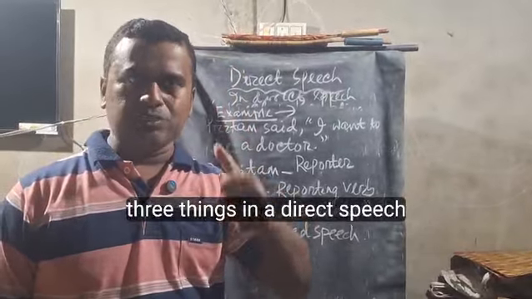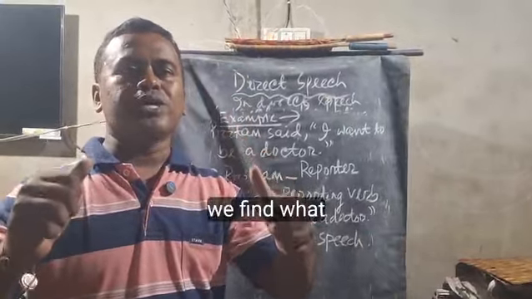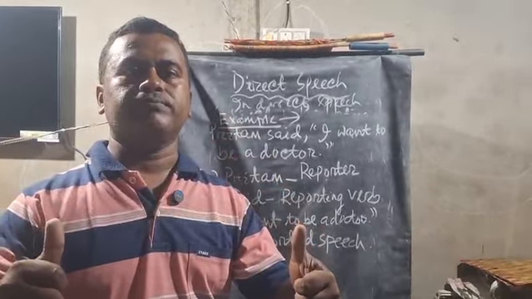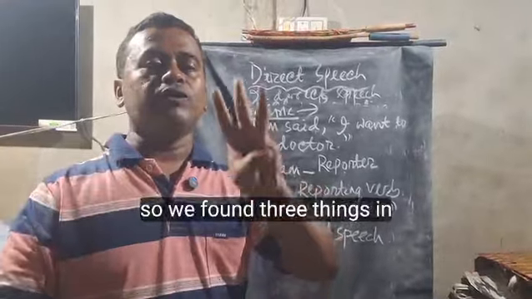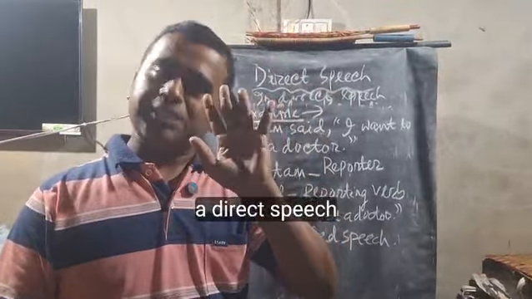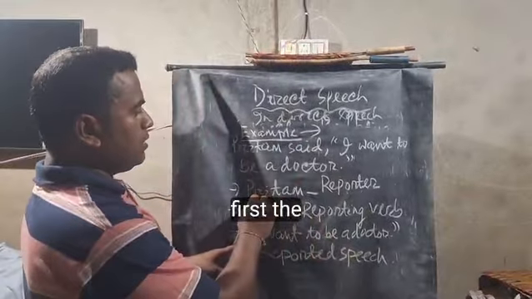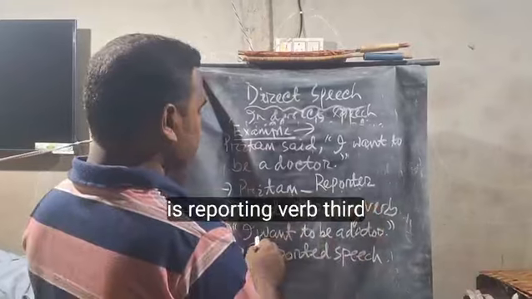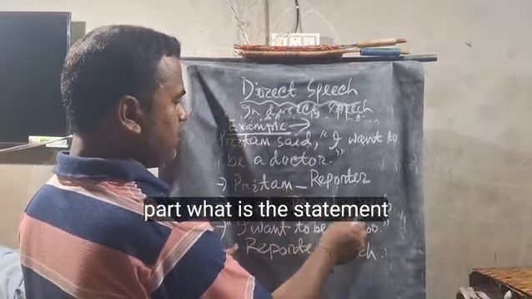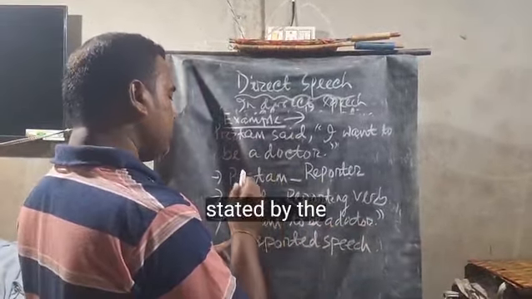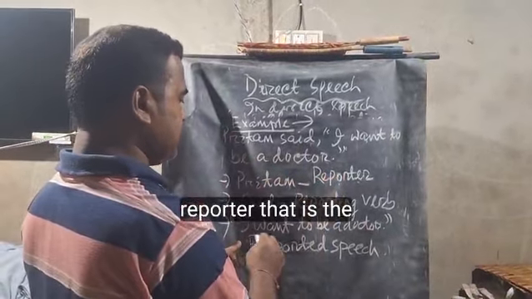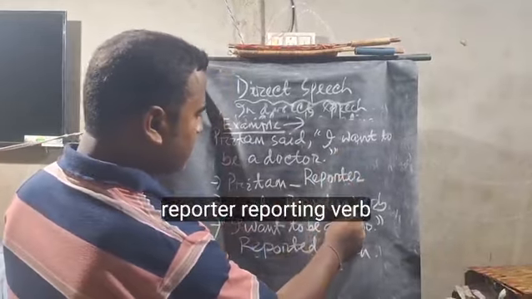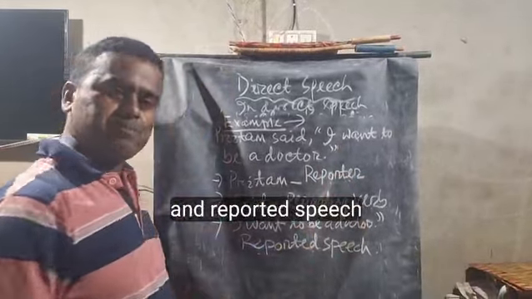So in a direct speech, we found three things. What do we find? Who can say? Raise your hands. First, the reporter. Second, the reporting verb. Third, the statement stated by the reporter, that is the reported speech. So: reporter, reporting verb and reported speech.